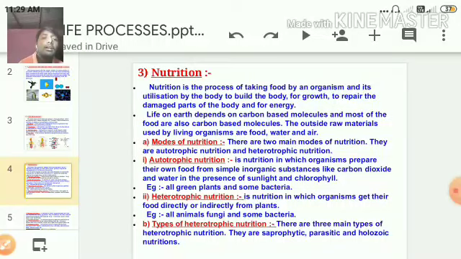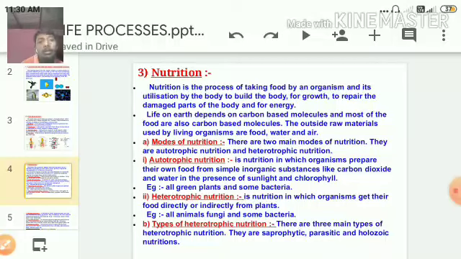The outside raw materials used by living organisms are food, water, and air. These are the three important things on which all living organisms depend.